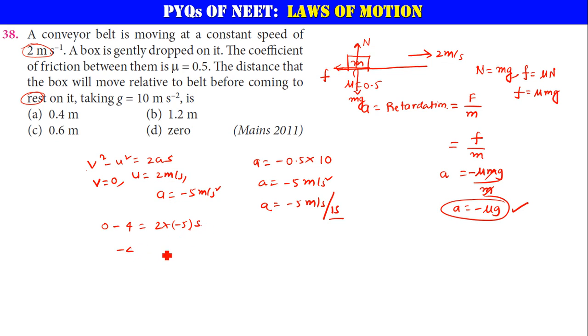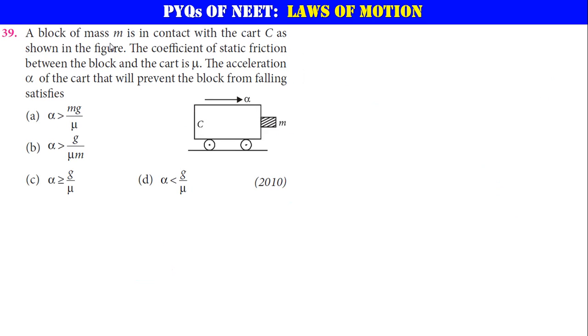Minus 4 is equal to minus 10 into s. Okay, minus minus gets cancelled. s is equal to 4 by 10, 0.4 meters. Which option is correct here? A. Clear? Yes. Now this problem is also very much easy and interesting.